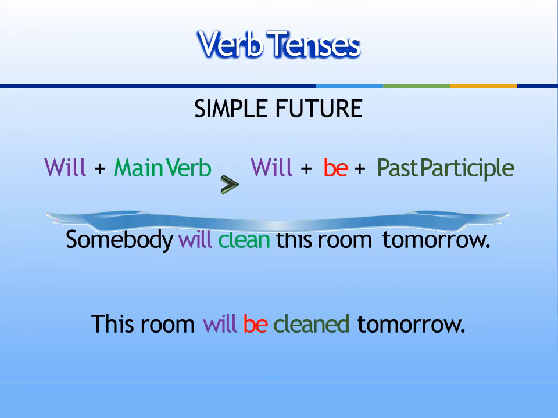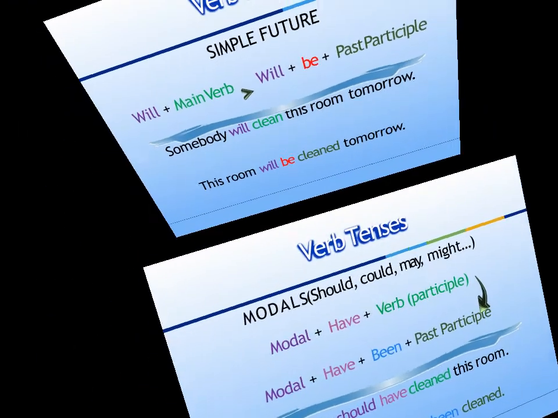Simple future. Will plus main verb changes to will plus be plus past participle. Somebody will clean this room tomorrow. This room will be cleaned tomorrow.